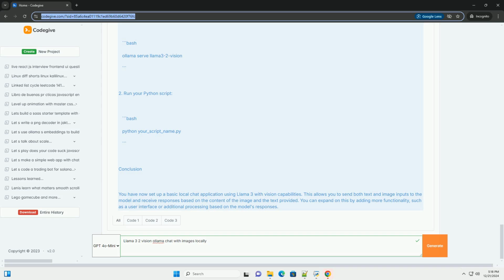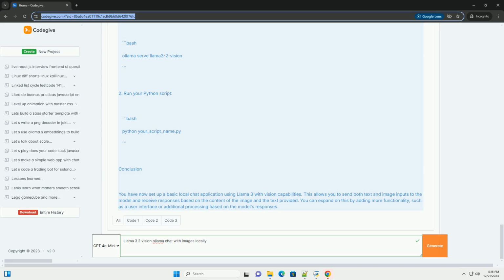Get the response from Llama 3. response equals chat_with_llama3, text_prompt, image_path. Print, response from Llama 3. Print, response.